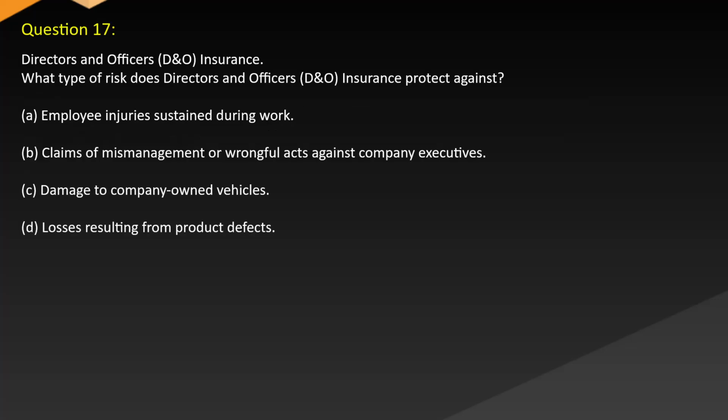Question 17. Directors and officers (D&O) insurance. What type of risk does directors and officers (D&O) insurance protect against? A. Employee injuries sustained during work. B. Claims of mismanagement or wrongful acts against company executives. C. Damage to company-owned vehicles. D. Losses resulting from product defects.